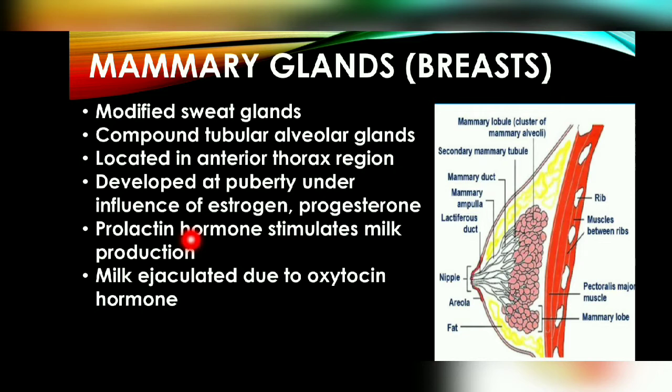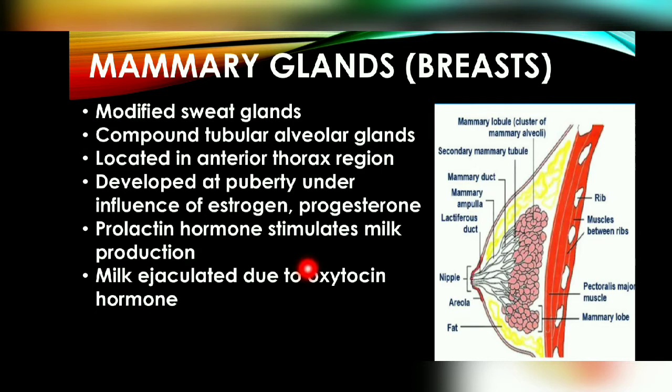Next, what is their function? Why are we studying mammary glands? These produce milk, and that milk production is stimulated by another hormone, prolactin. And the last one: milk is produced, but how is it ejected, how does it come out of these glands? Milk is ejected because of the oxytocin hormone.